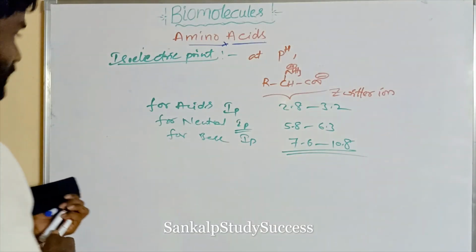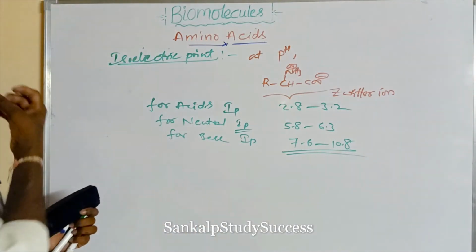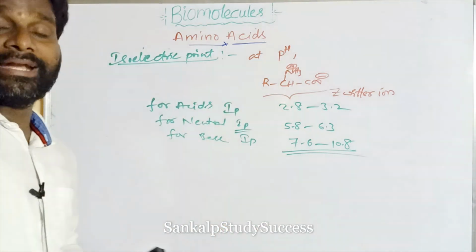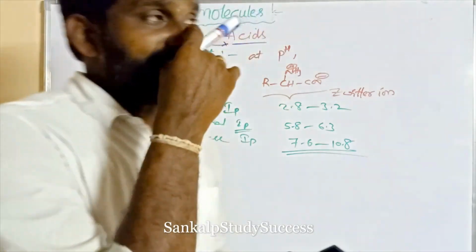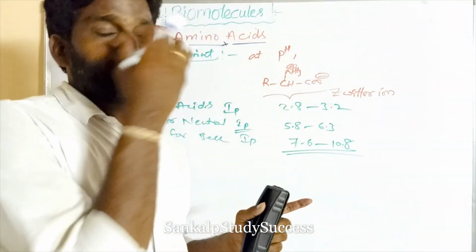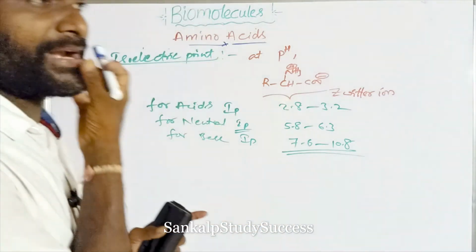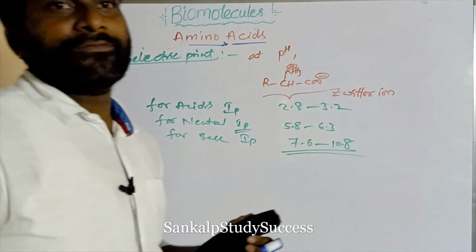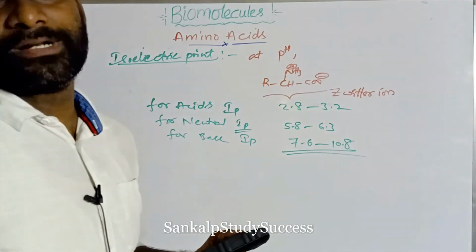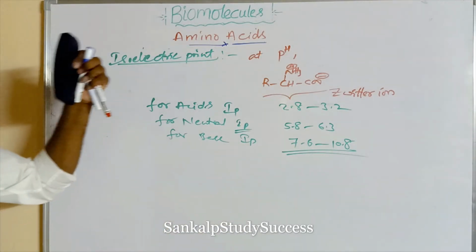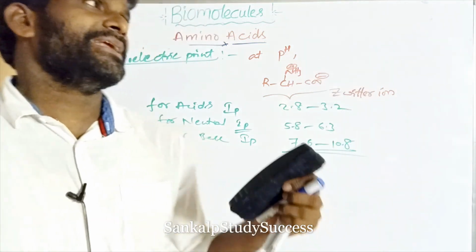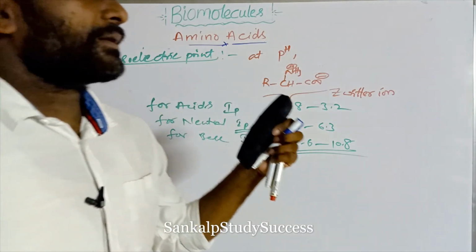Now, at the isoelectric point, the amino acids have minimum solubility. What is that? A very, very important point. At the isoelectric point, the amino acids have minimum solubility. That means based on the isoelectric point, different amino acids can be separated easily on hydrolysis of proteins.